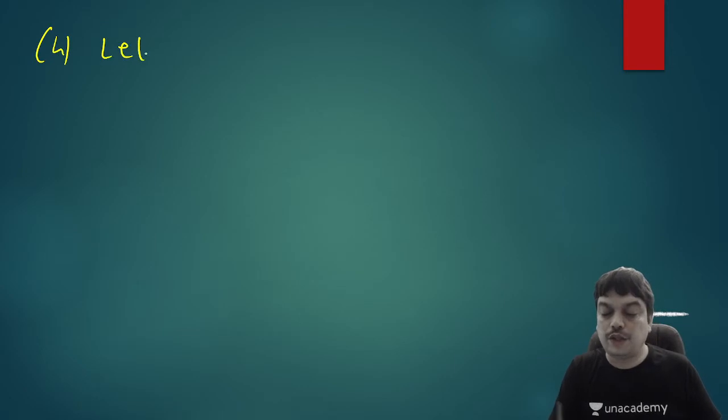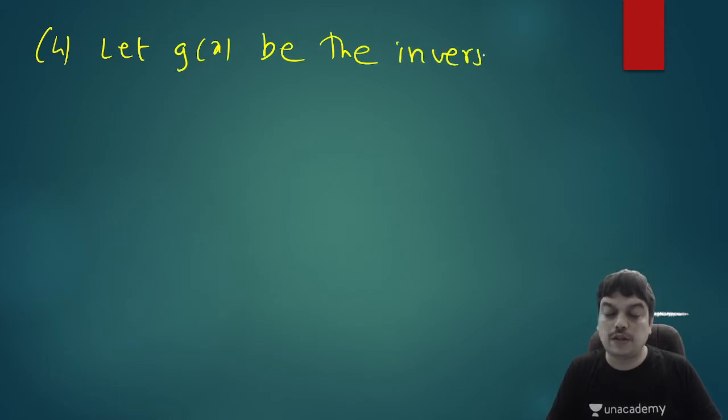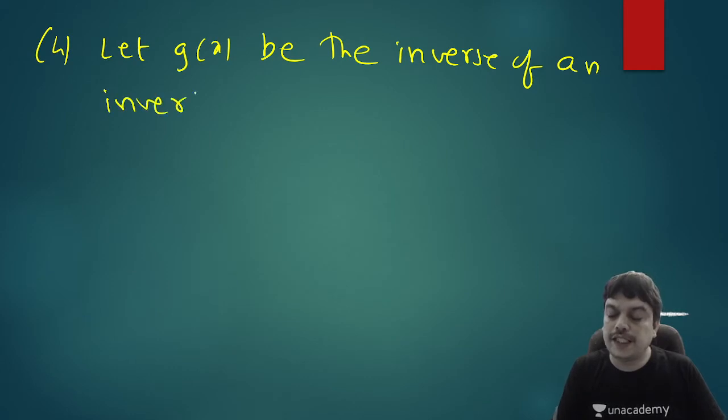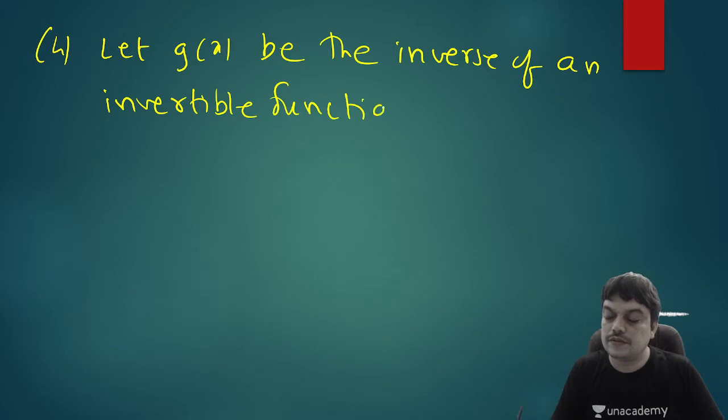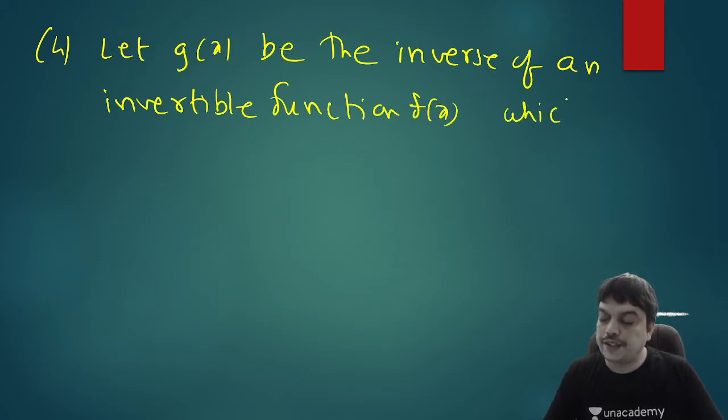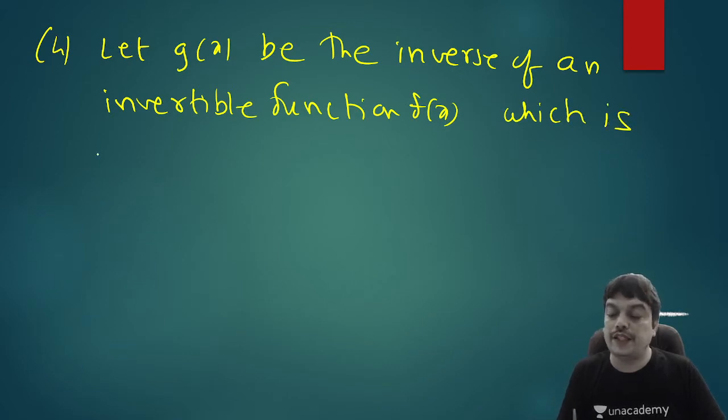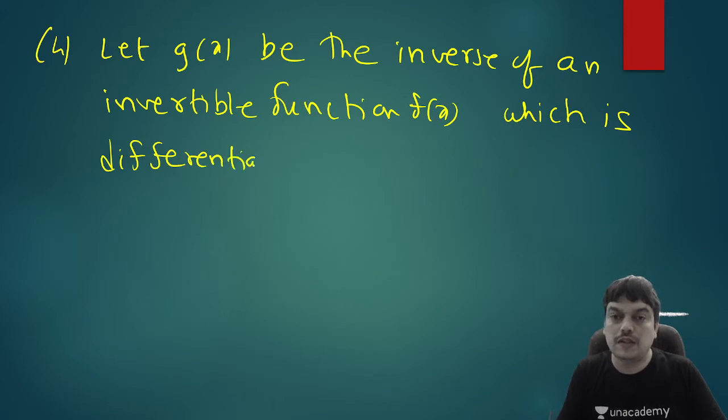Let g of x be the inverse of an invertible function. Let g of x be the inverse of an invertible function f of x, which is differentiable for all real x.